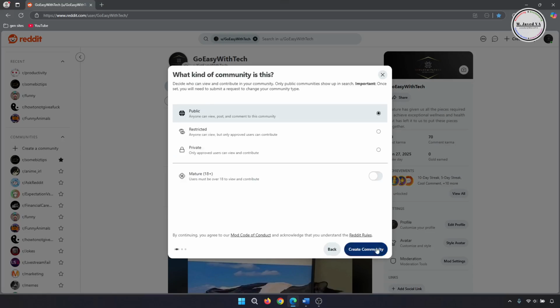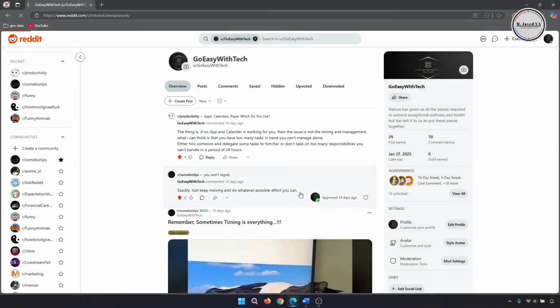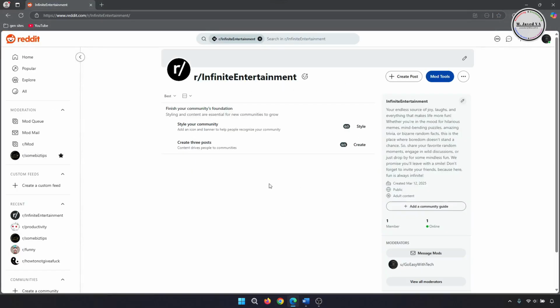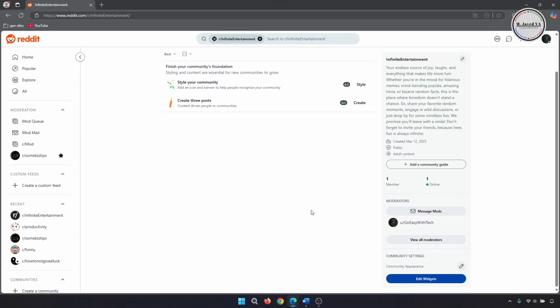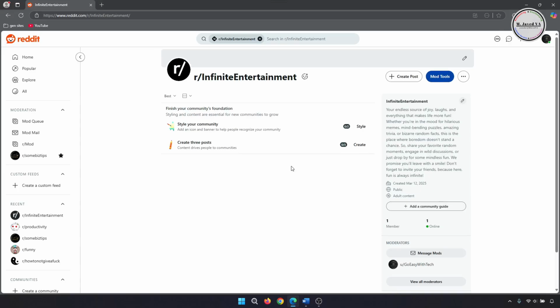Then click on next. Here, select whether your community will be available to the public, restricted to approved members only, or private. Since my community will be about posting memes, I will keep it public as well as turning on mature content because memes can come under that category too. Then click on create community. Now your subreddit has just been created and you can start setting it up according to your needs. Now go to general settings under mod tools